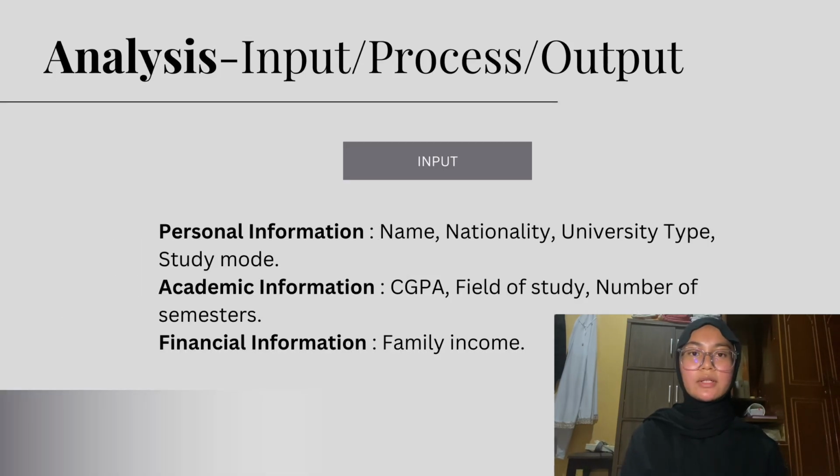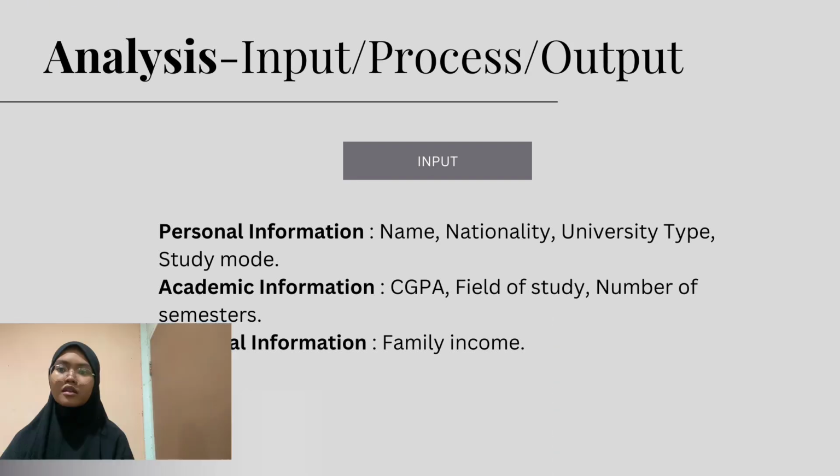Now let's move to the analysis part for input. We have personal information that includes name, nationality, university type, and study mode. And we have academic information that includes CGPA, field of study, and number of semesters. The last one is financial information, which is family income.